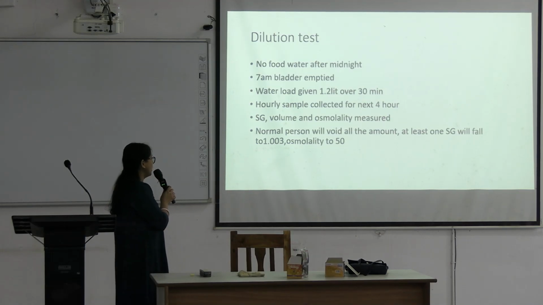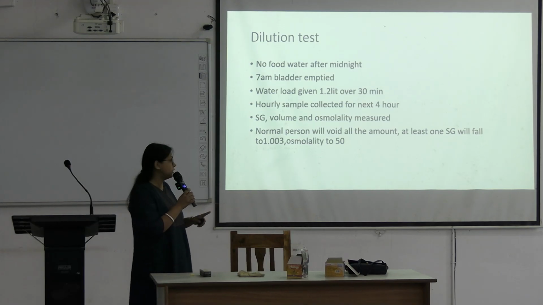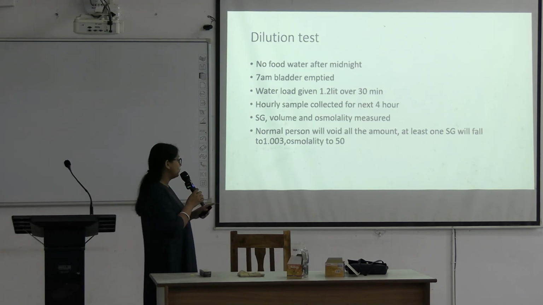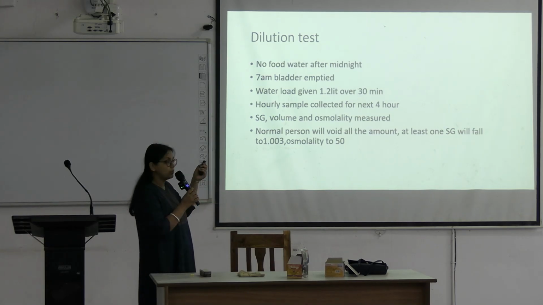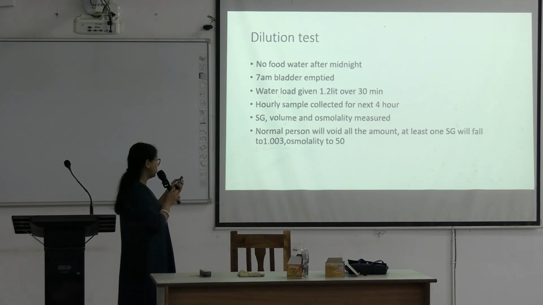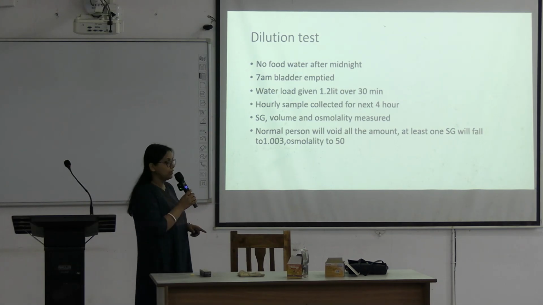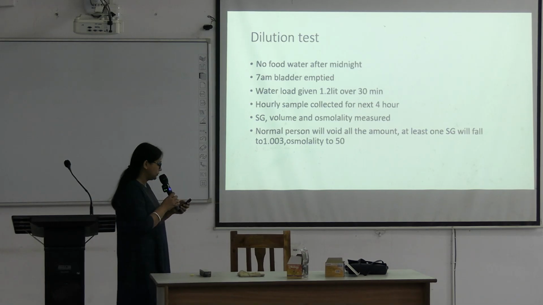Normal person will void all the amount, all the amount means 1.2 liter of urine. Normal person will void, and at least one specific gravity will fall to 1.003. আমরা তো ডাইলুট করেছি, পেশেন্টকে ওয়াটার লোড দিয়েছি, তো specific gravity fall করবে at least একটা স্যাম্পলে 1.003, and osmolality will decrease to 50 milliosmol per kg. So this is dilution test.